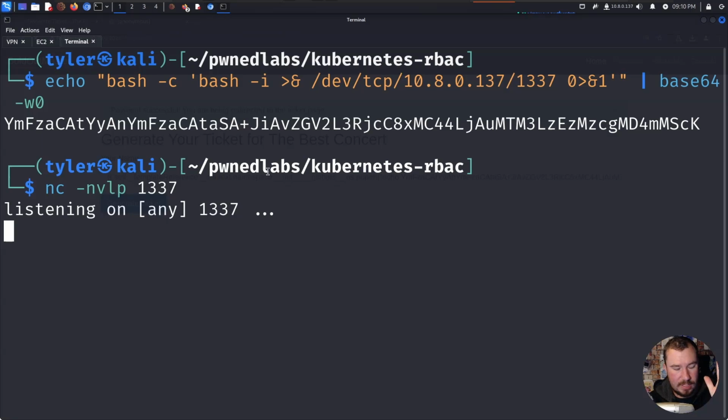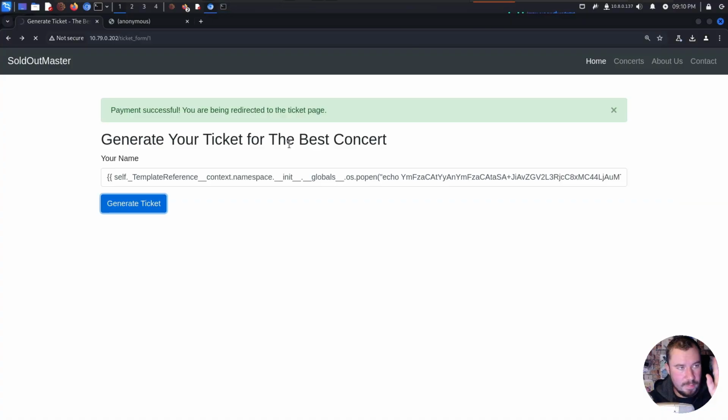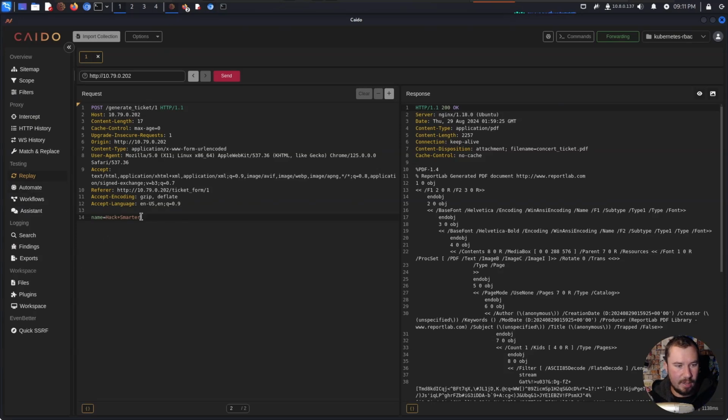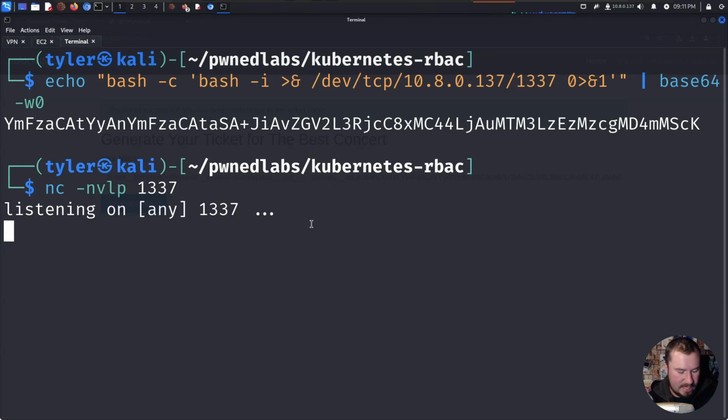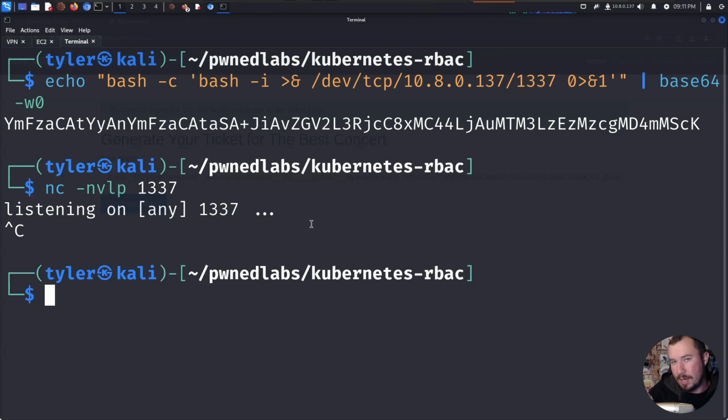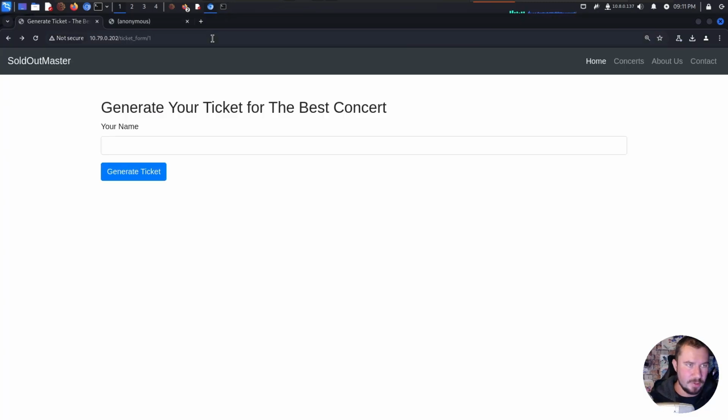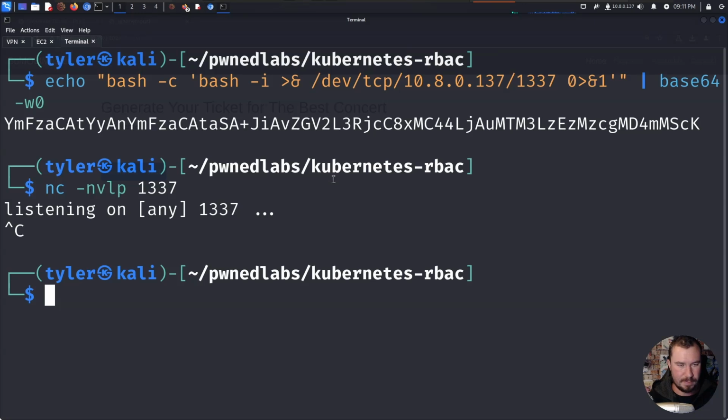And it hangs, which is a good sign, but it does not execute for us. Now we can also do it in name here probably as well, but it looks like this is unsuccessful, which is something I wanted to show you, because if at first you don't succeed, think about a different way of doing it. Think about what tools we have at our disposal. I'm going to go ahead and refresh this page.